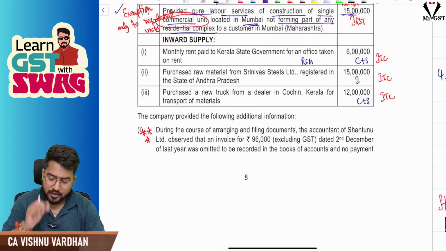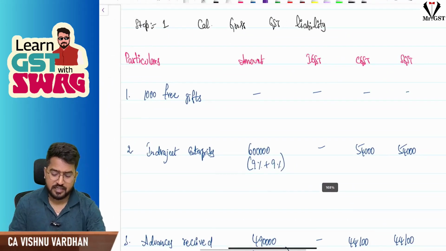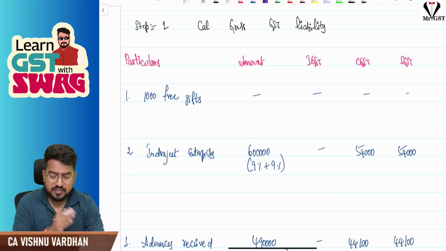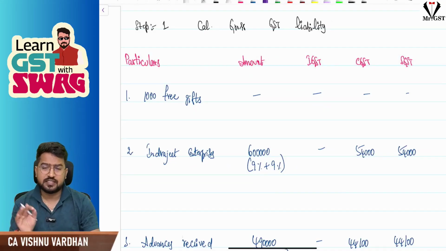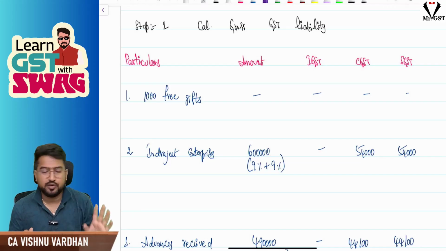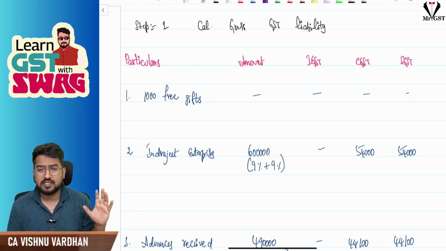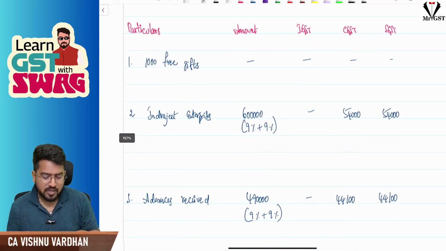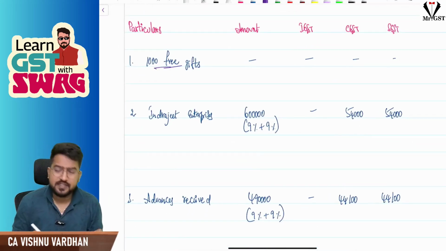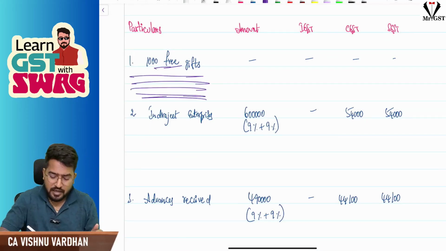See now what I have done here, sir, in step 1 itself: calculate gross GST liability. So open the format like this: particulars, amount, IGST, CGST, SGST. In the ICAI material for suggested answers, they will go with CGST, SGST, IGST, but I will go with IGST, CGST, SGST, because for set off of IGST, ITC, you should make it 0 first. So I follow this format. If you are following me regularly, you know how I proceed. So particulars: 1000 free gifts. In the particulars itself, you write down the explanation related to that, and then fill the amounts.